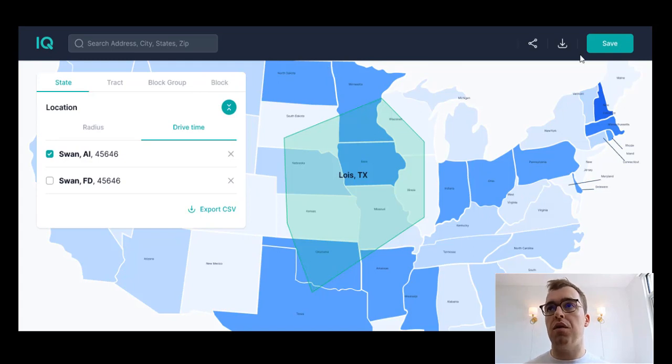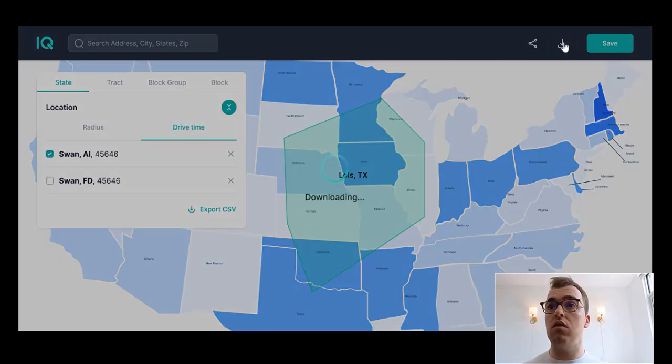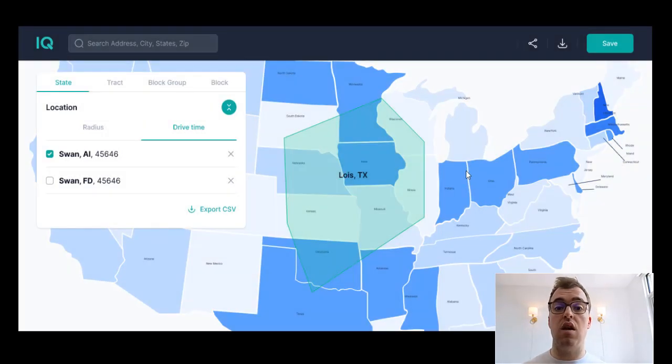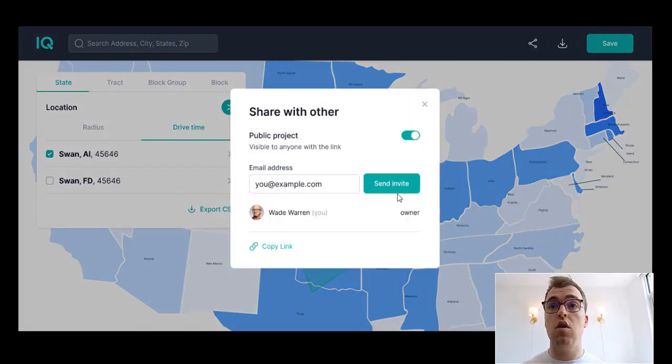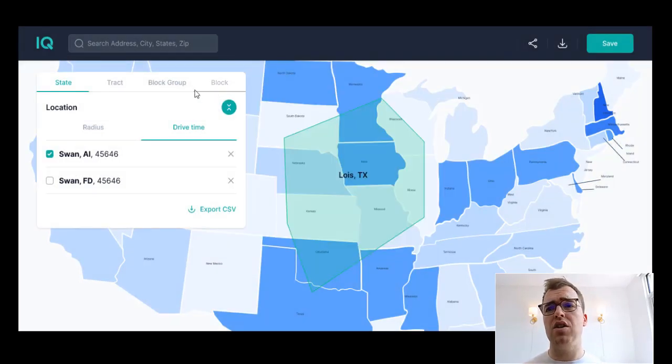And of course, with either of these pieces of information, you are more than free to download into a convenient Excel or CSV format to take it offline and play with the information yourself. If you like the way that our tables and maps are formatted, you can also share this with friends and colleagues. You can also copy the link and embed it on your own web page. So that's the bulk of the demographic platform.